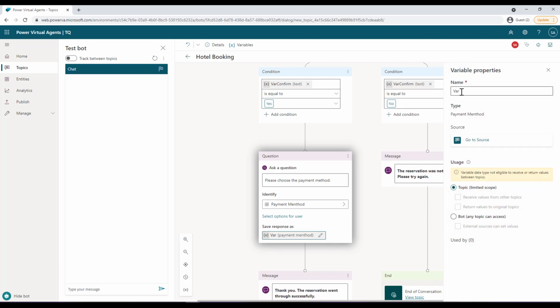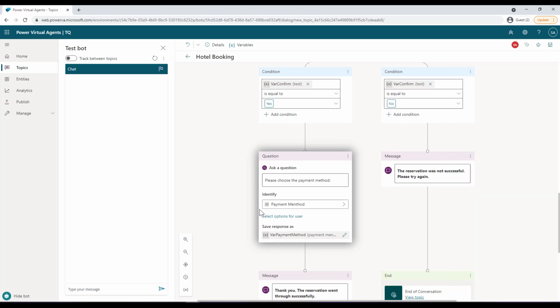Let me change the name. It's called payment method now, variable payment method. All the payment methods specified in that custom entity will not be shown to the user yet. To show those options to the user, you need to click on select options for the user. Here you will see all the options that you defined in your custom entity.